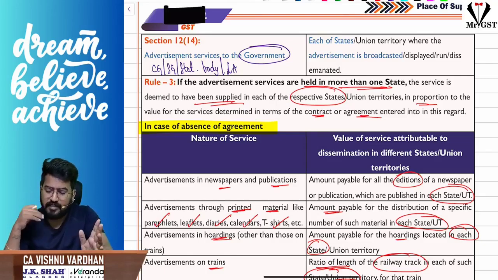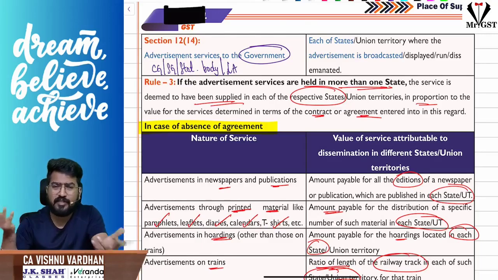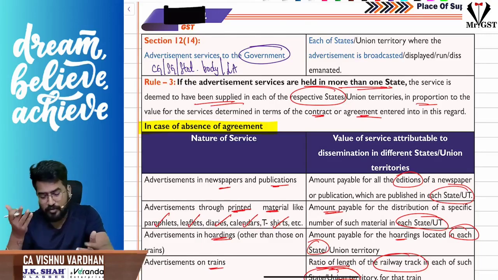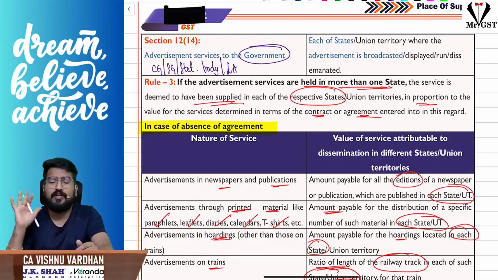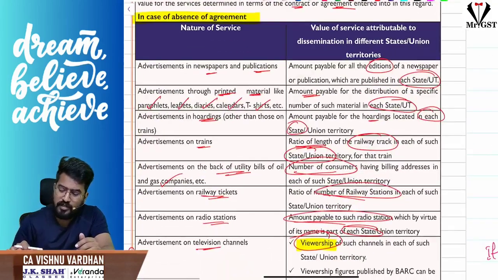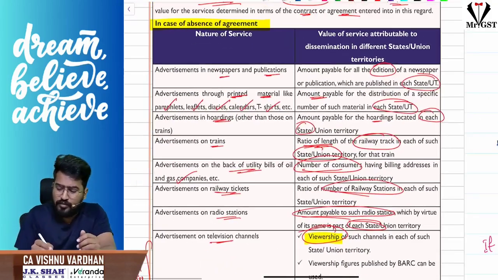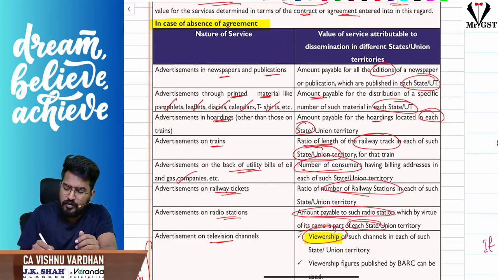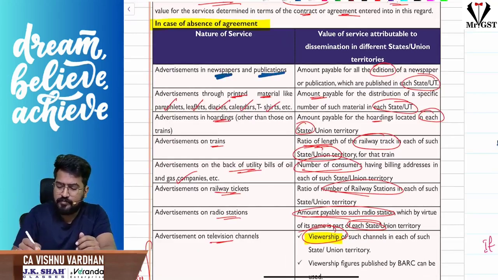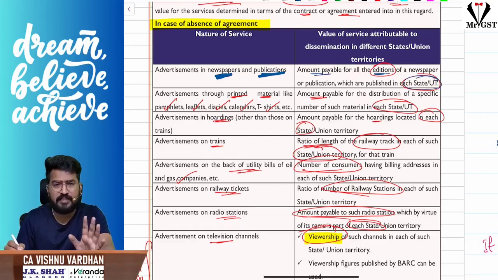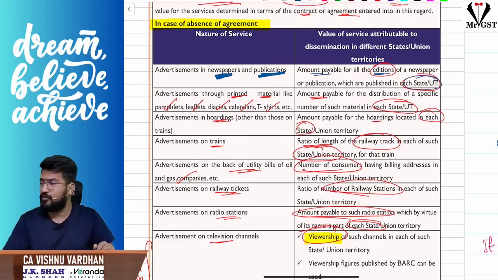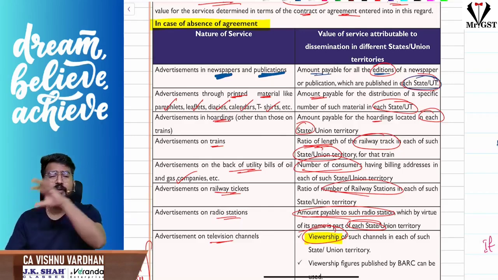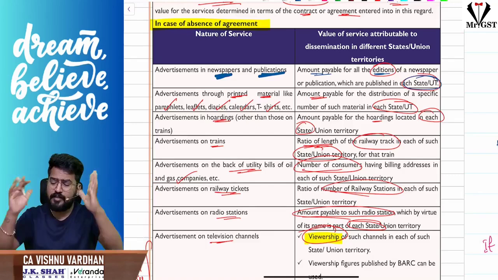Sir, in such a case, how do we apportion the value? Apportion the value as per the agreement. But the agreement is not there, sir. You know, we are unprofessional fellows. So for that, we have rule 3. Don't worry. What does rule 3 say? Sir, if you are advertising through newspapers or publications, based upon the amount payable for all the editions in each state. So state wise, for all the editions, how much amount is payable? Based upon that, in that ratio you split.